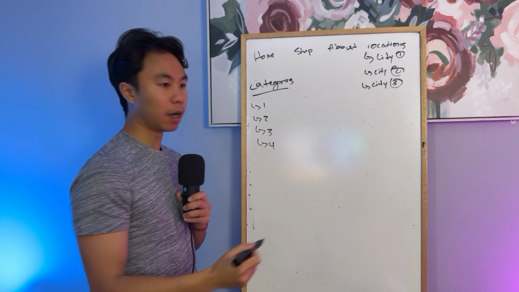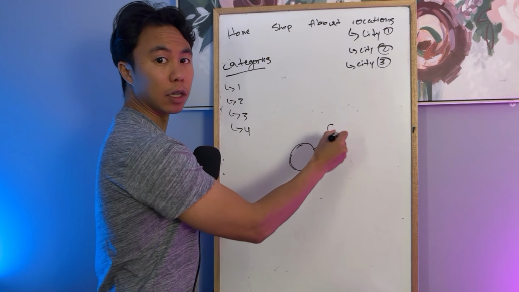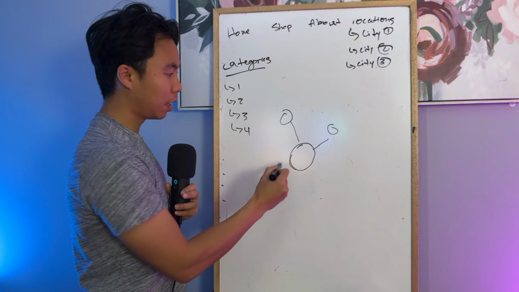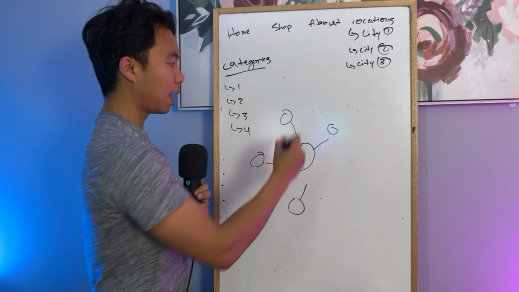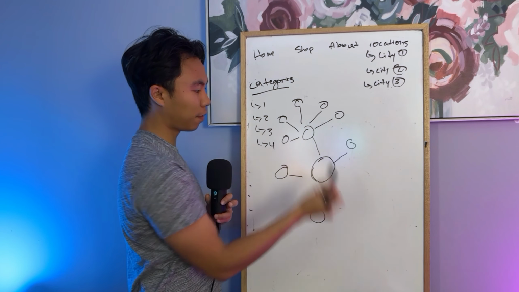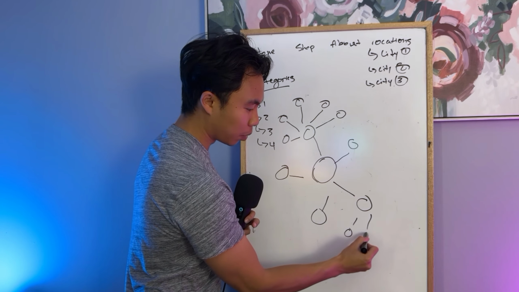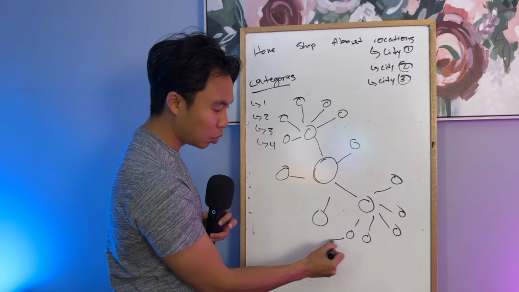So what this does is it builds a web. If you think about your website as a web or as a network, you have the home page of your website, then things linking to the about page, the category page, the location page. Let's say this is your category pages, you then have things coming off of that: category 1, category 2, category 3, category 4, category 5, right? Then you might also have blogs. Off of the blogs, you have blog 1, blog 2, blog 3, blog 4, blog 5, and you might even have related things to those blogs as well.